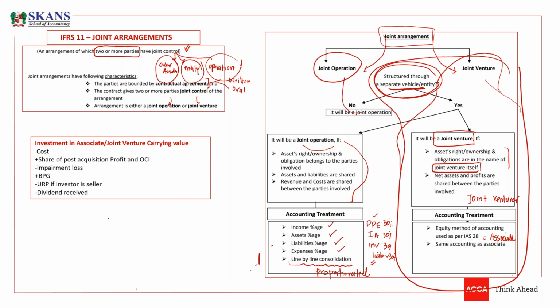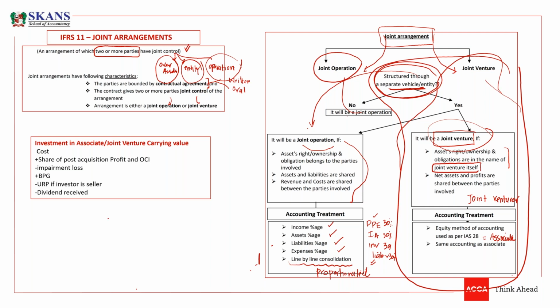So guys, in recent attempts, the examiner has been asking about joint ventures. Now you should focus on joint operation. This is how you need to prepare the standards. If the examiner has asked about lessee's accounting in recent attempts, then you should focus on lessee's accounting. You should focus on sale and leaseback transactions, and you should expect that these things will appear again in the exam.